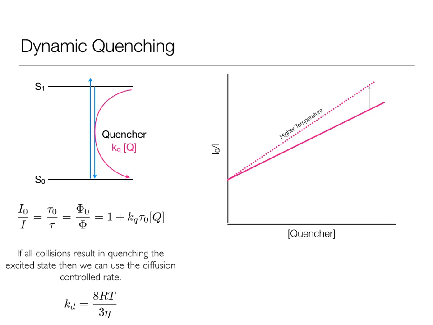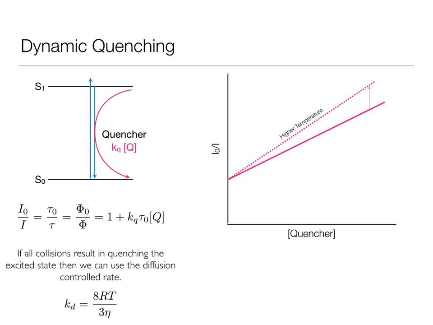If all collisions result in quenching, then my rate of diffusion control is the same as my rate of quenching, and I can easily calculate the rate of diffusion control using this equation at the bottom, 8RT over 3 eta, where eta is the viscosity of the solvent. Remember in this case that there is usually a conversion of units to be made if we're going between a rate constant, which uses per mole per litre, and a viscosity which uses meters rather than litres.